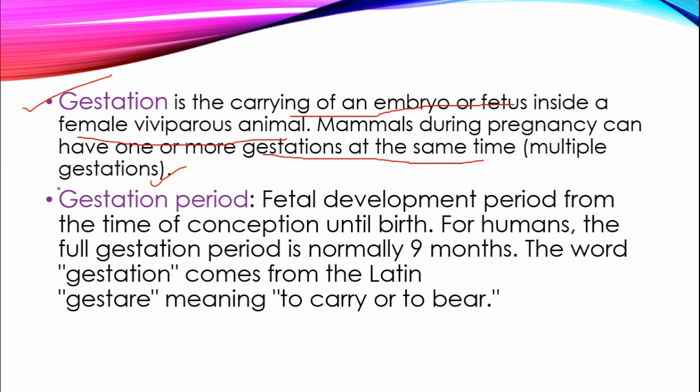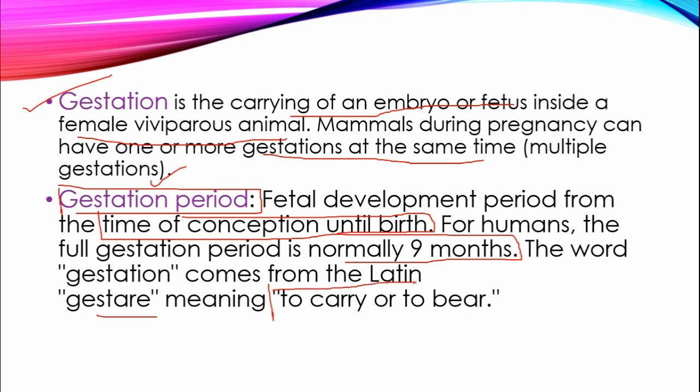Okay, the gestation period is the fetal development period from the time of conception until birth. For humans, the full gestation period is normally 9 months. As we all know, the word gestation comes from a Latin word gestare, meaning to carry or to bear. So gestation means mainly to carry or to bear.